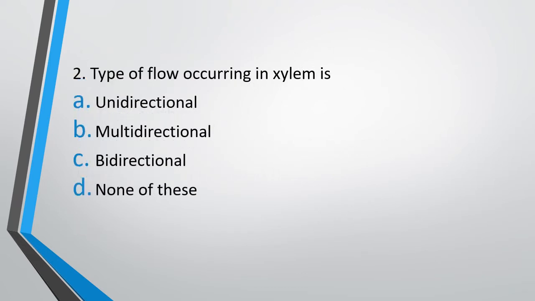Question 2. Type of flow occurring in xylem is: option A, unidirectional; option B, multidirectional; option C, bidirectional; option D, none of these. The correct answer is option A, unidirectional. Most of the time the flow in xylem is unidirectional, that is from the roots where the water is absorbed to various leaves, stems and other parts of the body where water is utilized.